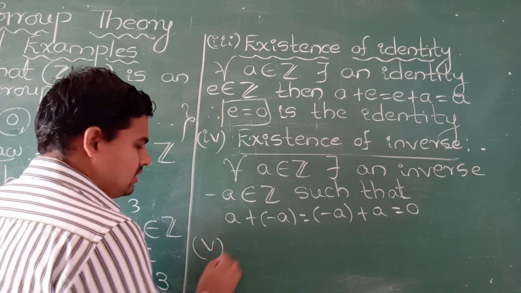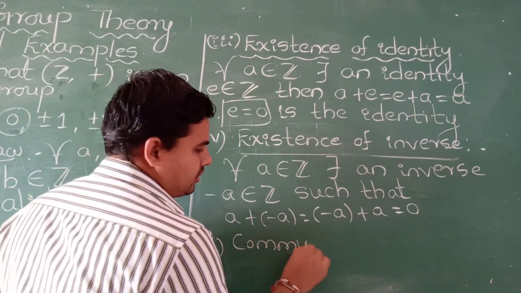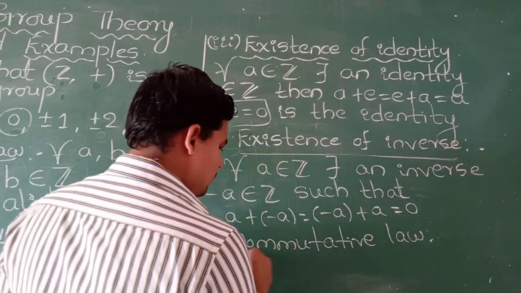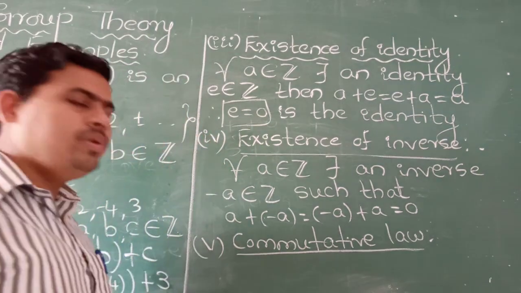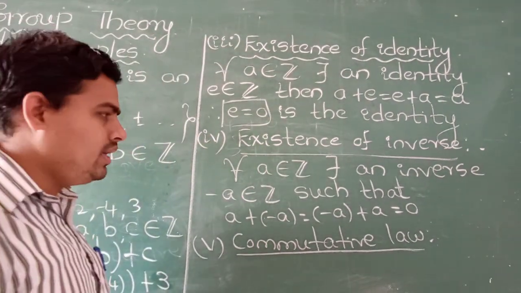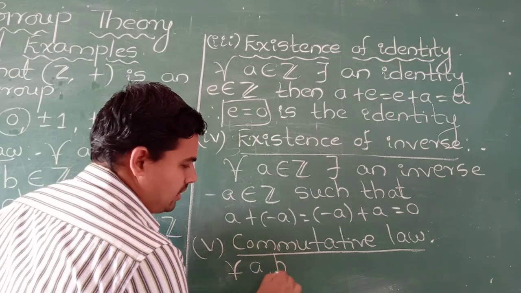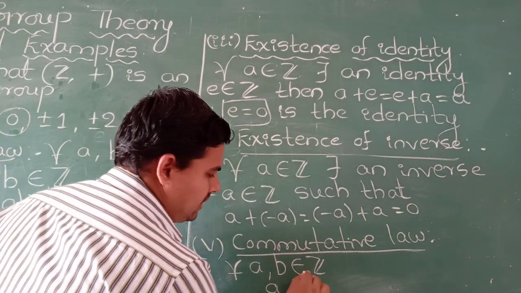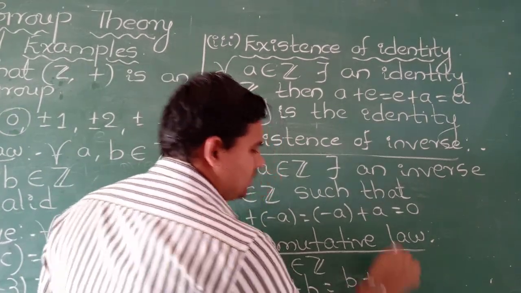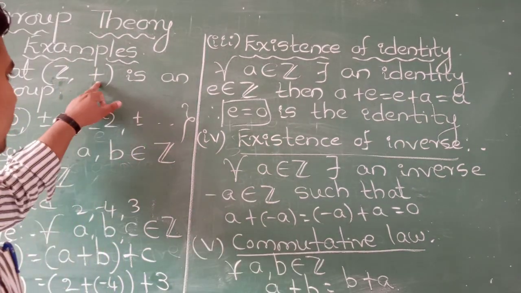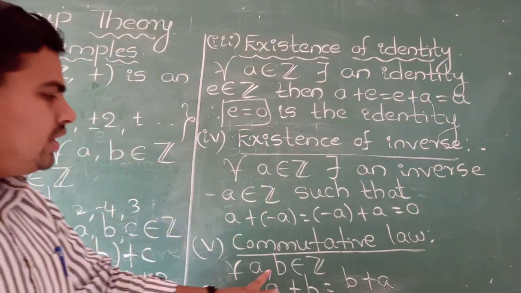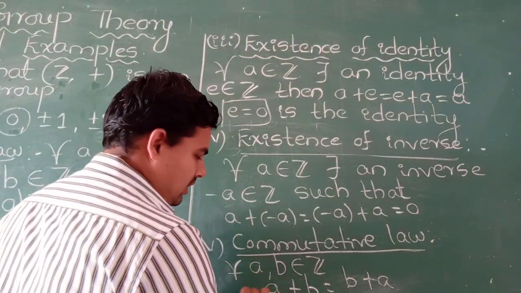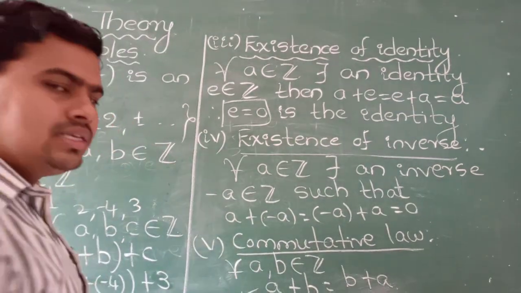Then the final one is commutative law. For commutative law, we need two elements. Take any two elements, for all A, B belongs to Z. Then what is the condition for commutativity? A plus B is equal to B plus A. This law also holds good with respect to addition in Z. Take any two elements from the given set, add those two numbers and we get LHS is equal to RHS.